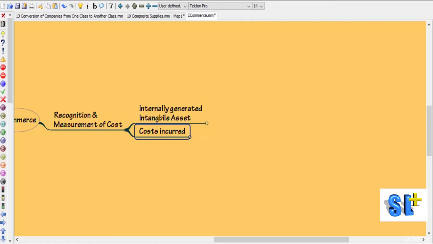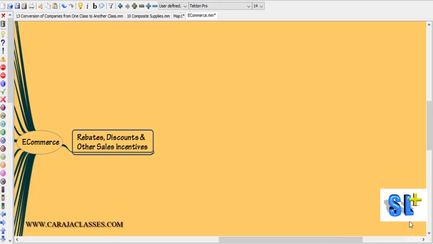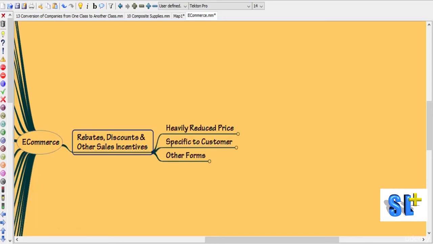Okay, so these items are not only unique for e-commerce business but also for others. So the normal treatment whatever we give, that should be given for those items also. So these two are something unique, so we have addressed it. Let's look at the treatment of rebates, discount and other sales incentives.